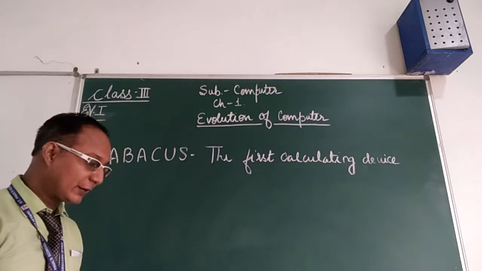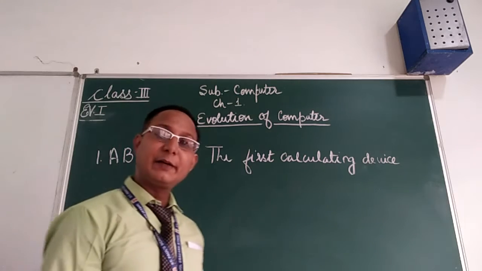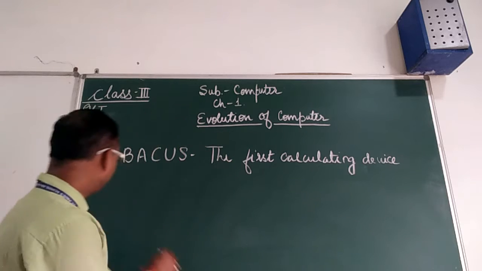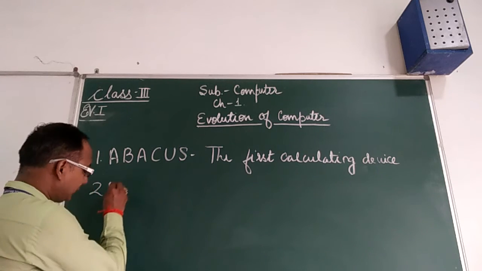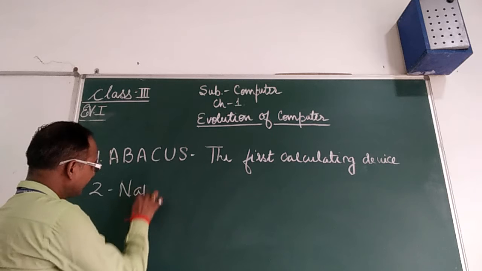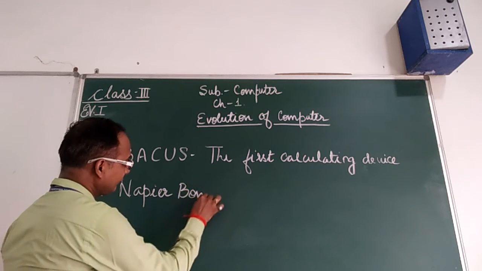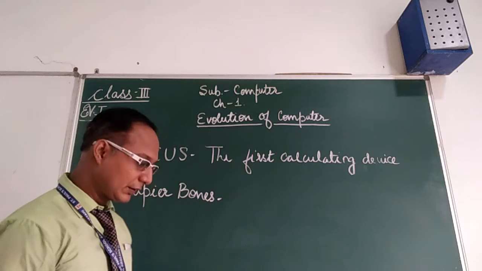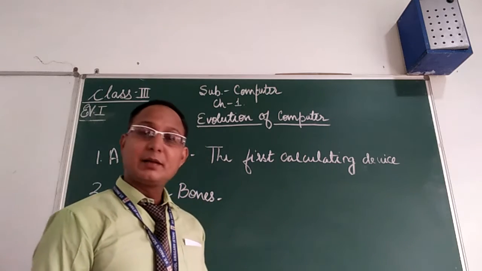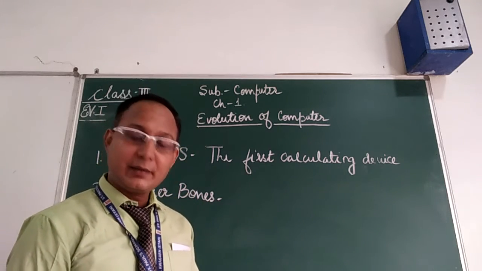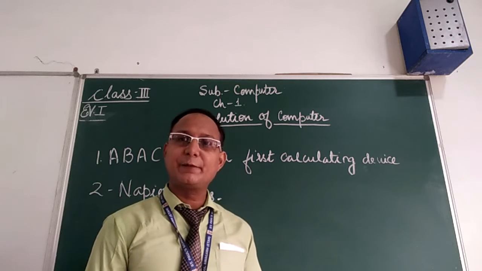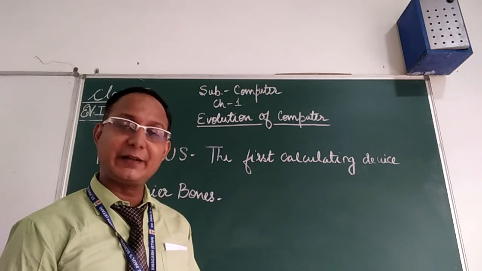Second, we are going to study Napier bones. Napier bones is a machine invented by the scientist John Napier.